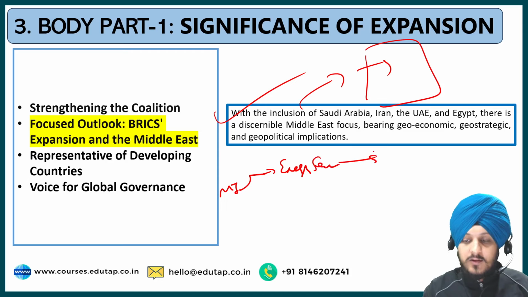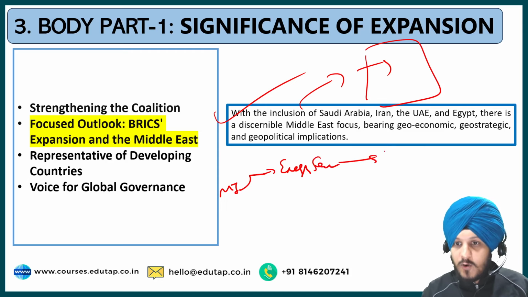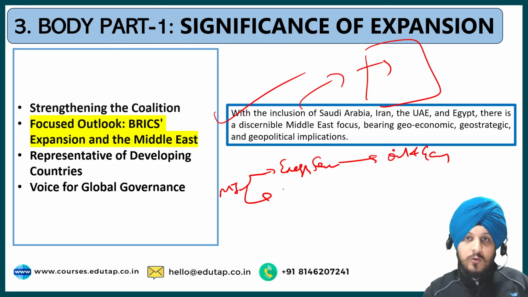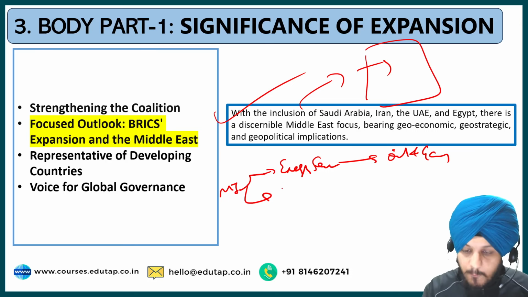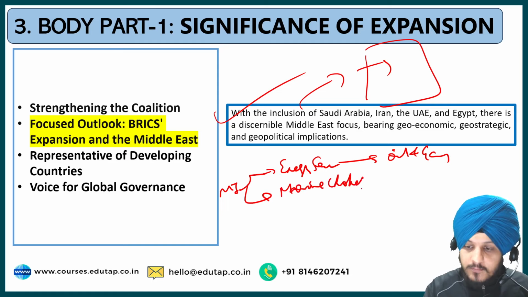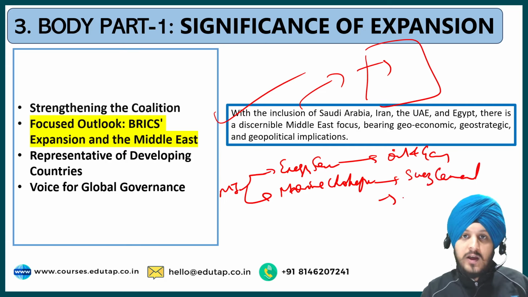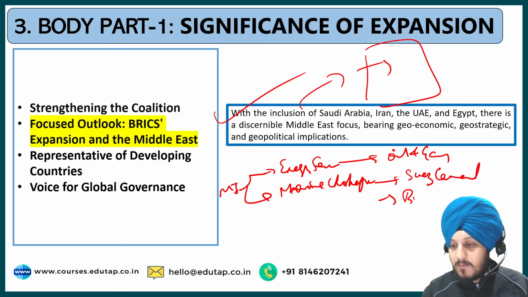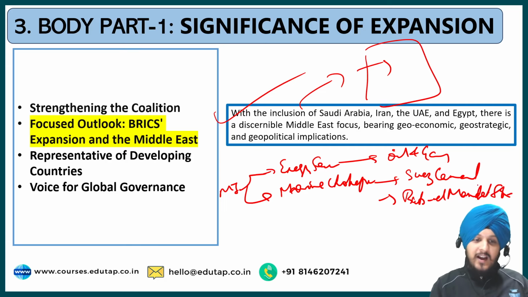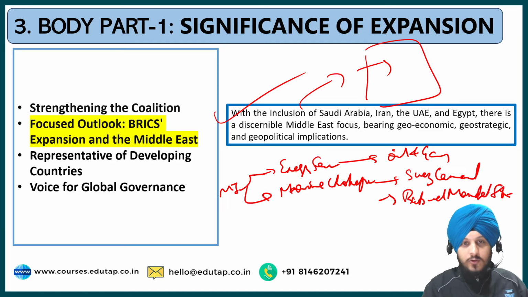As we know, the Middle East forms one of the biggest reserves of oil and gas. Then you can talk about how the Middle East has important major marine choke points such as the Suez Canal. Then we also have the Bab el Mandeb Strait.